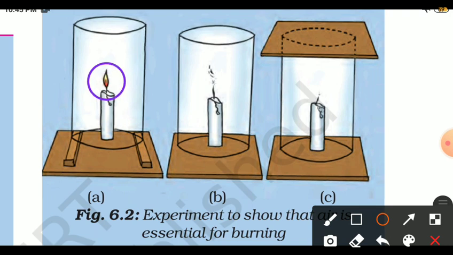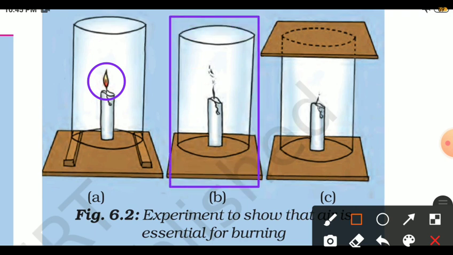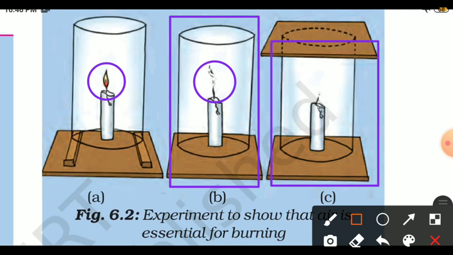Now next, remove the blocks and let the chimney rest on the table. If we remove the blocks, then it will not burn well, and the candle will stop burning. Then in the third condition, again observe the flame. Finally, put a glass plate over the chimney, as shown in figure 6.2c.